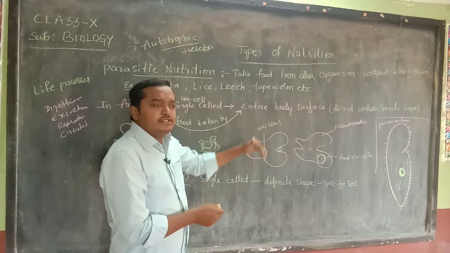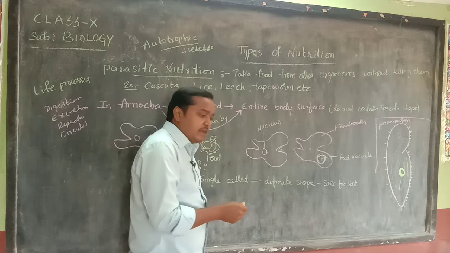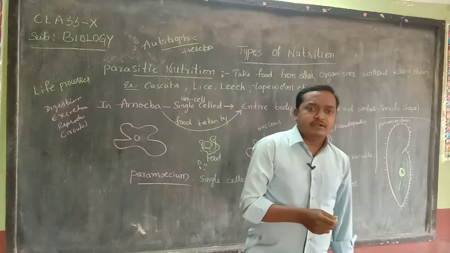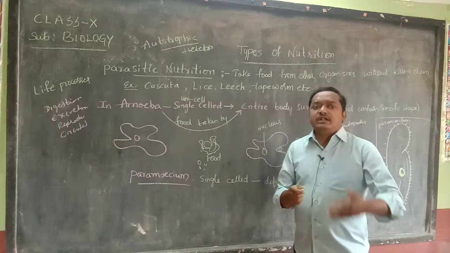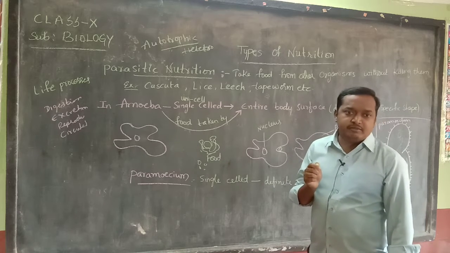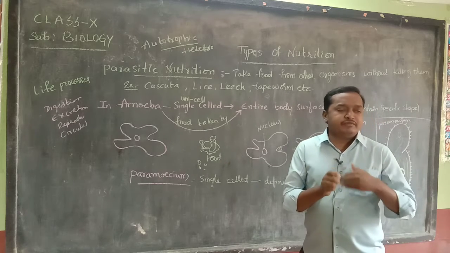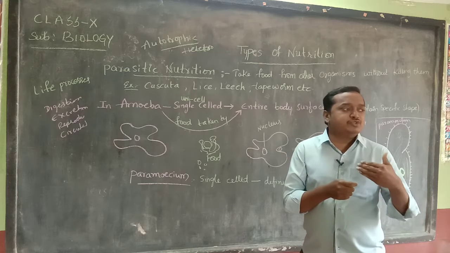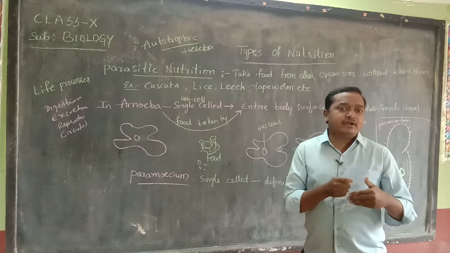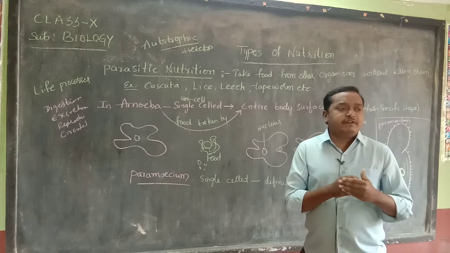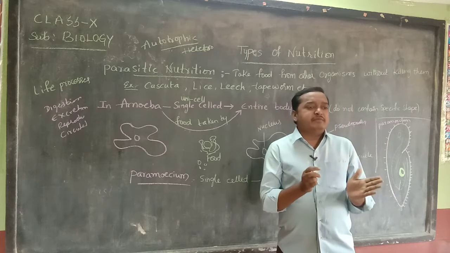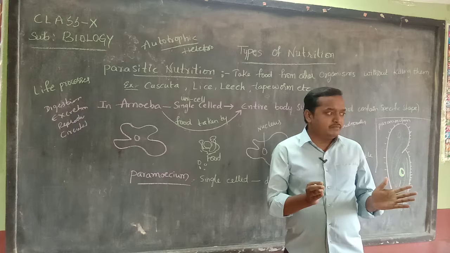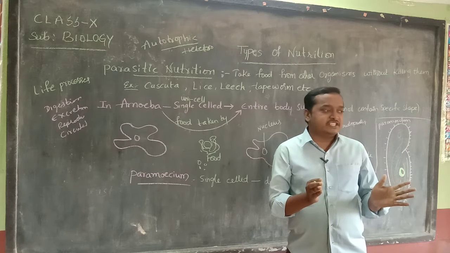Later on, these unicellular organisms undergo development, and their body is transformed into more than one cell. This is evolution. Evolution means gradual development. For example, your grandfather is the chimpanzee, nothing but monkeys.